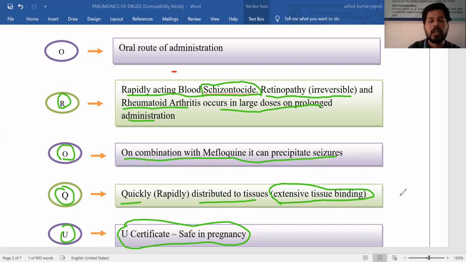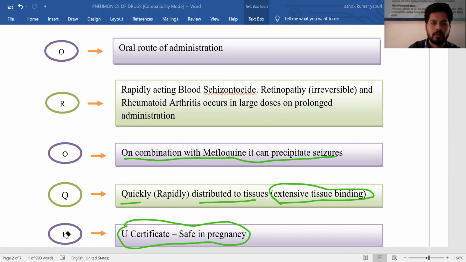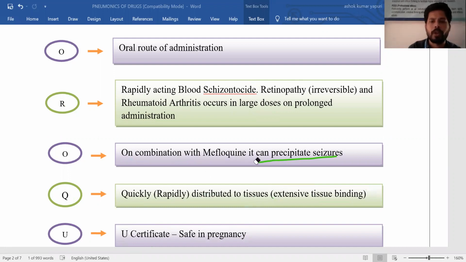So mostly they cannot cause any damage to the fetus. That's why they can be safely used in pregnant women. So chloroquine is safe in pregnant women.